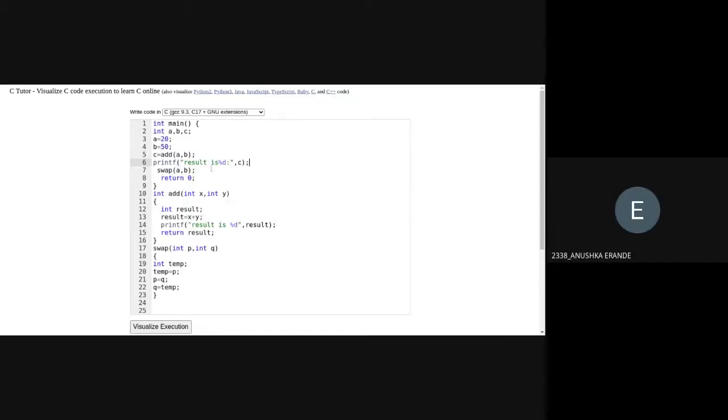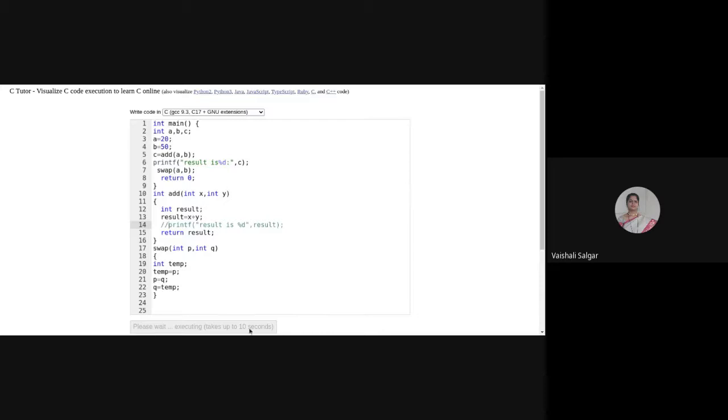But already in the add function we have written print, so why are we writing it again? Ma'am, in the add function we have already printed the result. Sometimes, depending on the application, if I want to print a result in main, as Ojasvi asked, then these changes are required. That is, my add function should return a value, and only then will it be accessible in the main function.